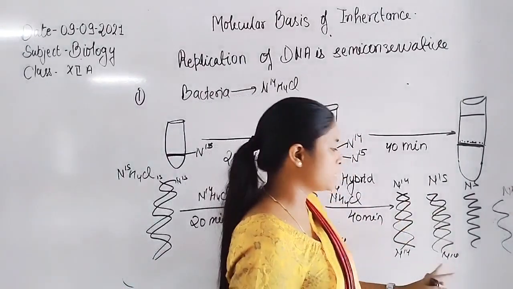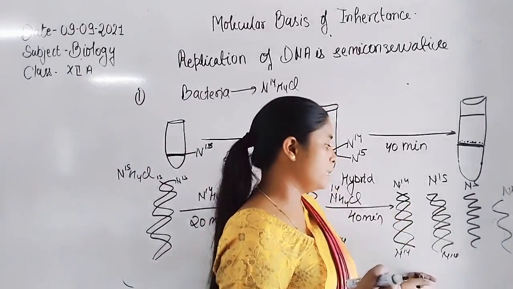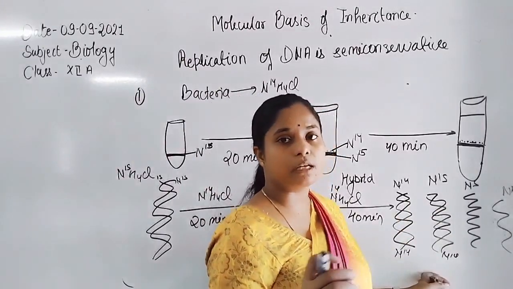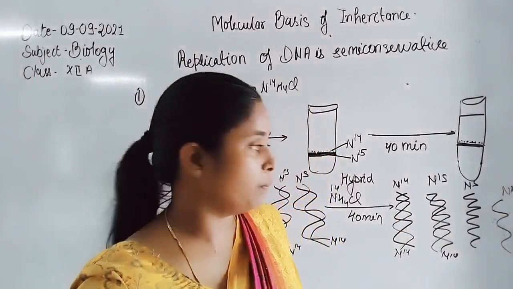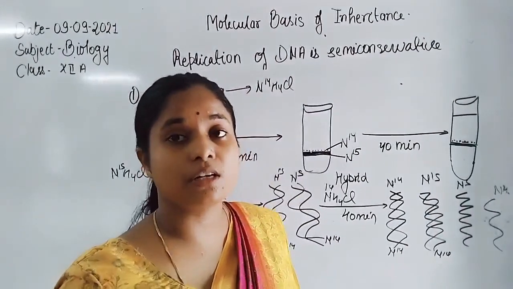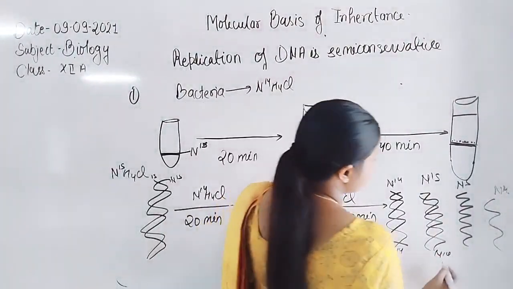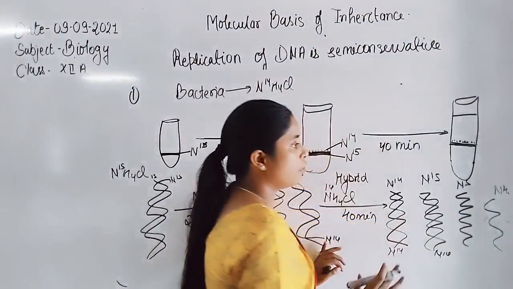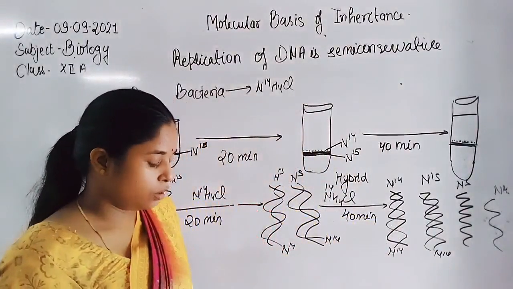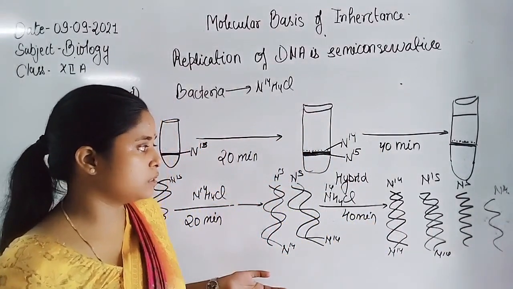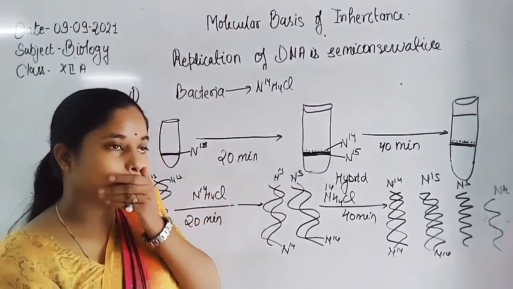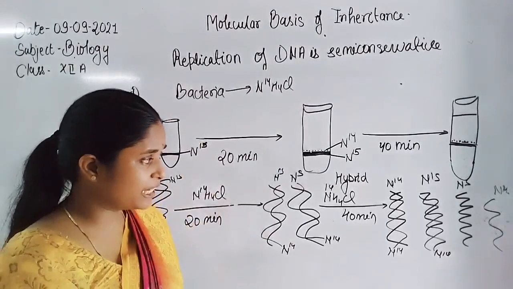That represents that DNA replication is semi-conservative. In the synthesis of DNA, one strand is the parental strand while the second strand is the daughter strand, by the rule of complementarity, on the basis of the presence of the parental strand.